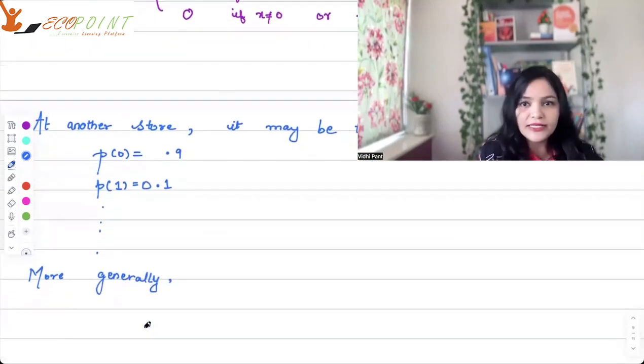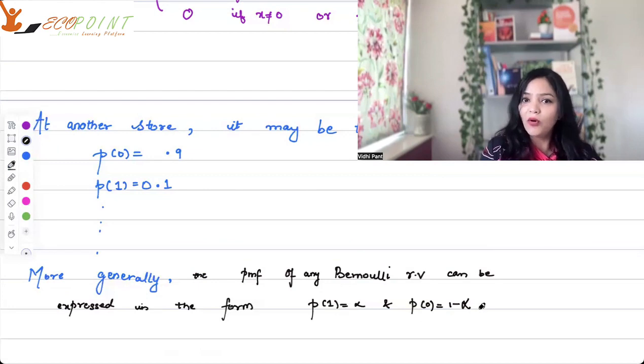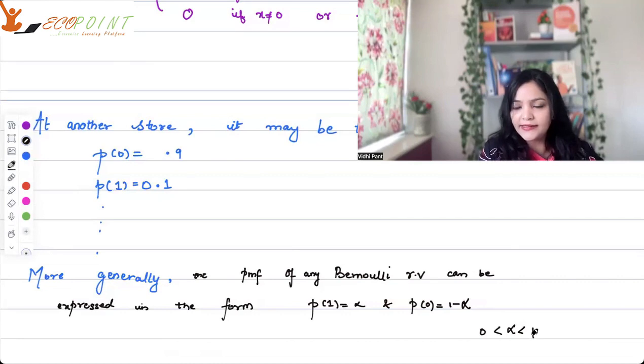So more generally speaking, the PMF of any Bernoulli random variable can be expressed in the form P1, that is, the probability X takes value 1, say alpha, and the probability X takes 0 is 1 minus alpha, where alpha is something between 0 and 1. It's the probability, right? And just the way we had our example here, probability X equal to 1 is 0.1, 0.9, 0.2, 0.8. So you can relate it to this expression.